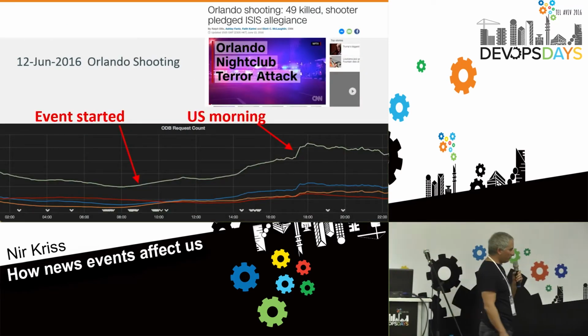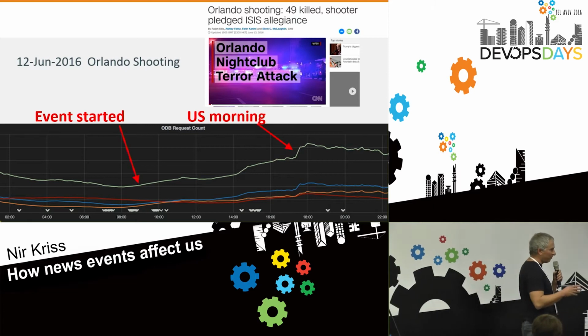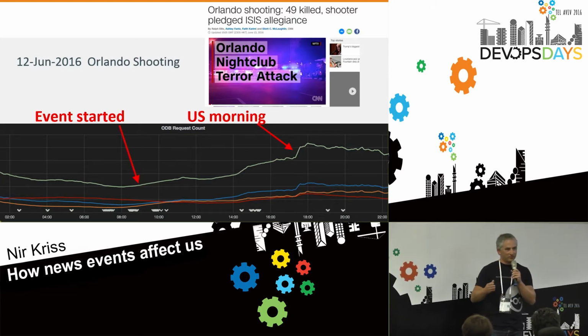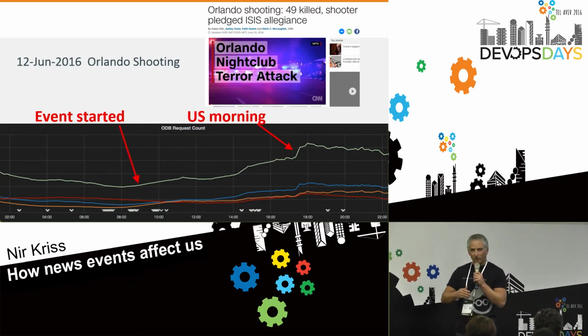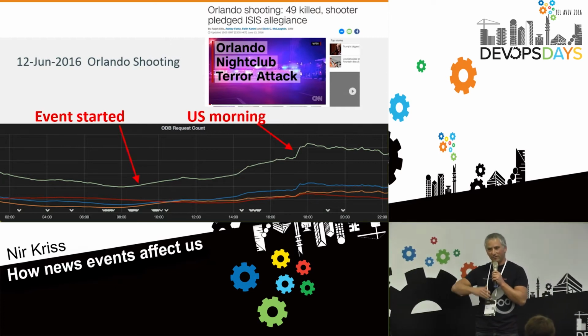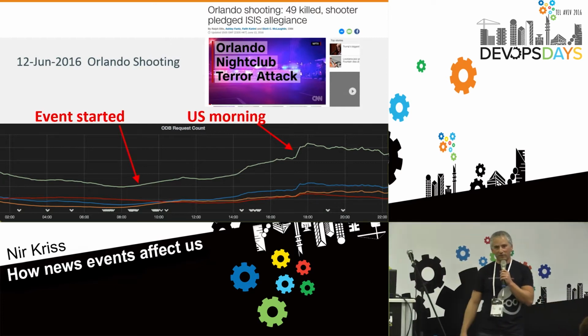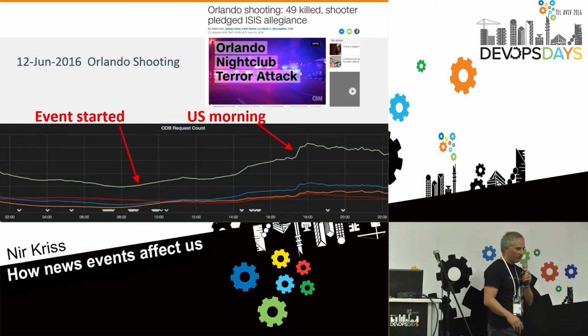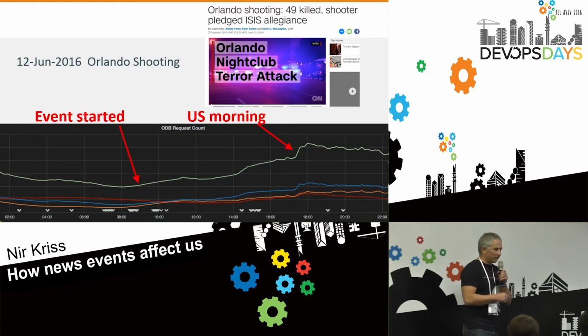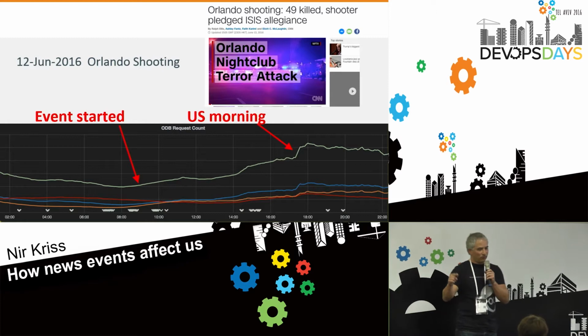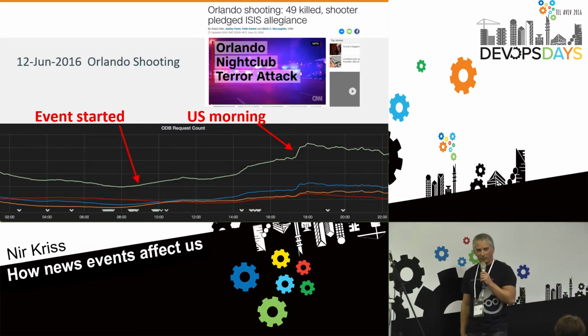Another interesting fact I wanted to share with you is that sometimes if the event is happening during the nighttime, we will see a delay of several hours between the event and the traffic rise. Like in this example, from the gay bar shooting in Orlando. The event started during the US night, and we saw the traffic spike only when the Americans woke up.